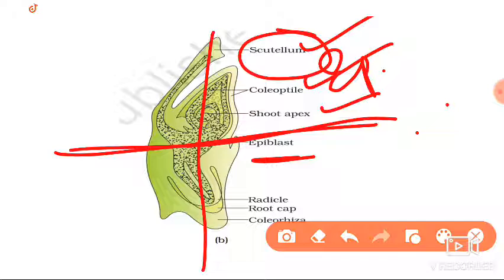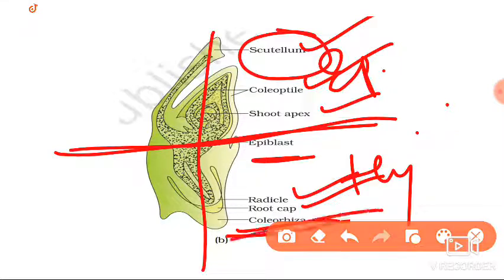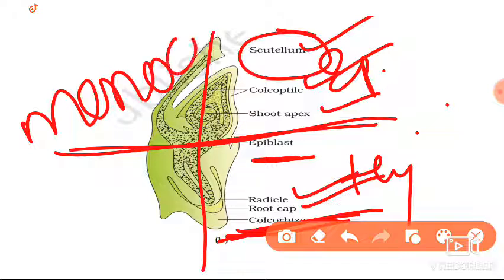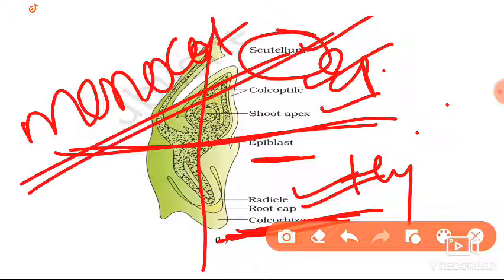And in the basal region there is the hypocotyl, and the hypocotyl mainly contains the radicle, the root cap, and another undifferentiated layer, the coleorhiza, which is the covering of the root cap or radicle. This is the structure of the monocot embryo. I think all of you understood this diagram.